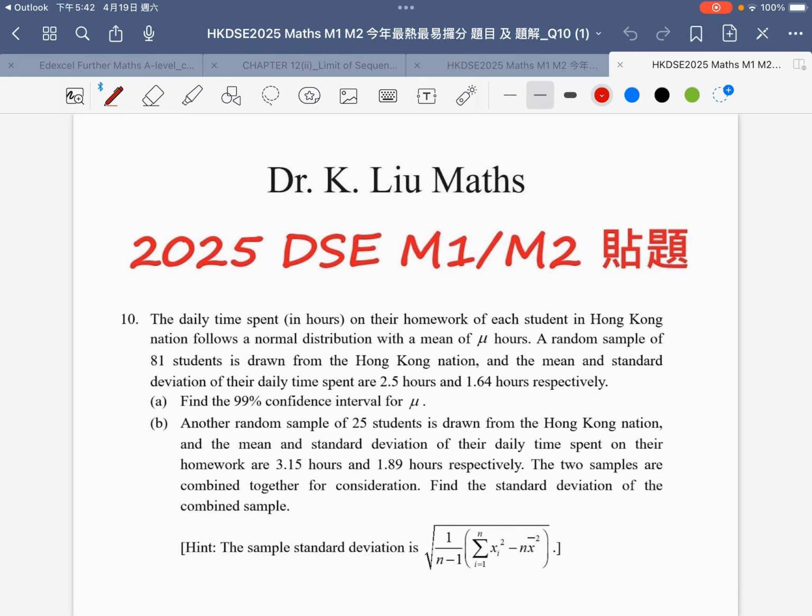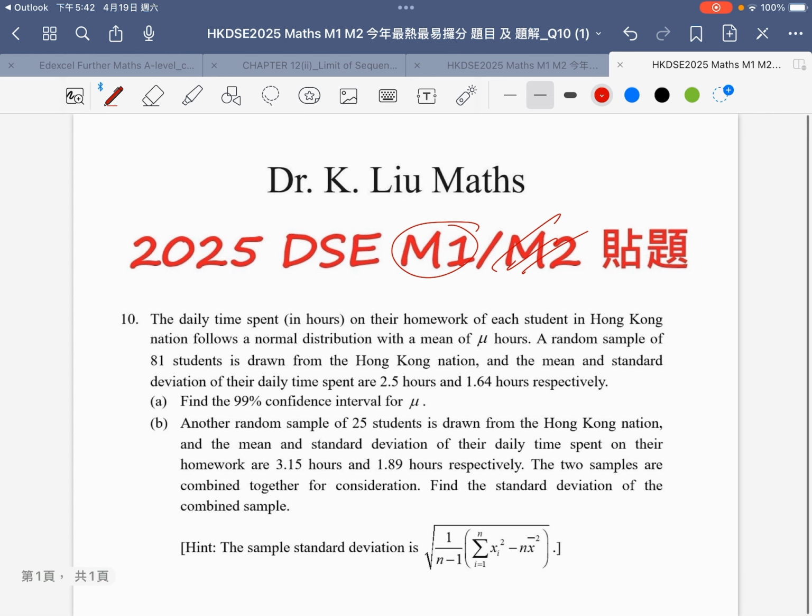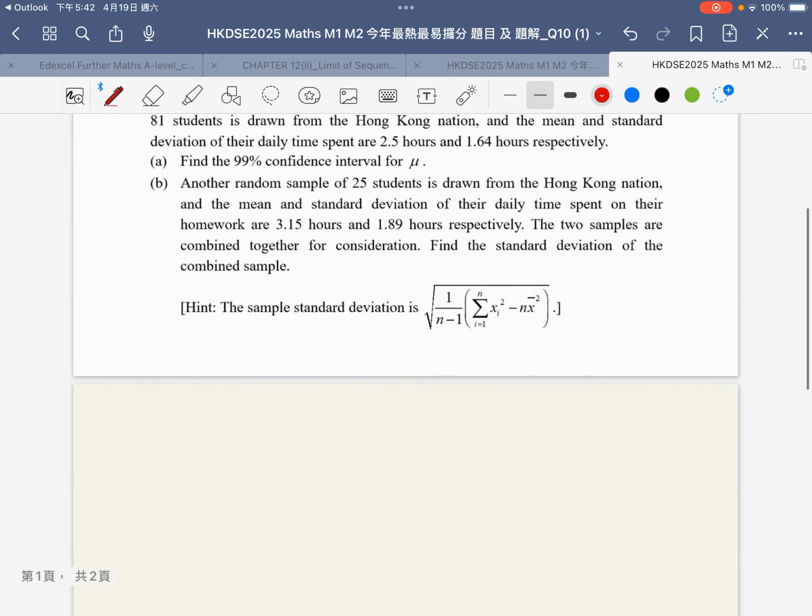This question is from the 2025 DSE Math M1 question, and it is a confidence interval problem. Let's look at this question.